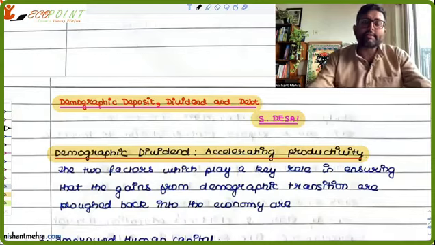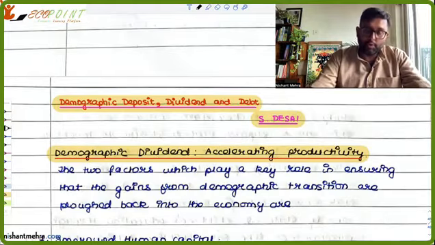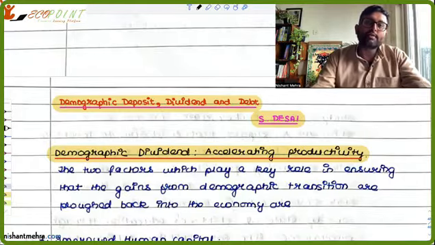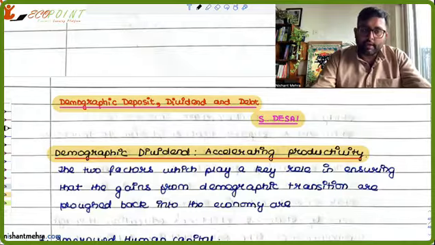So we are discussing this reading by S. Desai, Demographic Deposit, Dividend and Debt. Now we are going to talk about demographic dividend. They say that if you really want to reap the benefits of demographic dividend, you will have to invest more and more in increasing the productivity of the nation, improving human capital formation, investing in human capital formation.